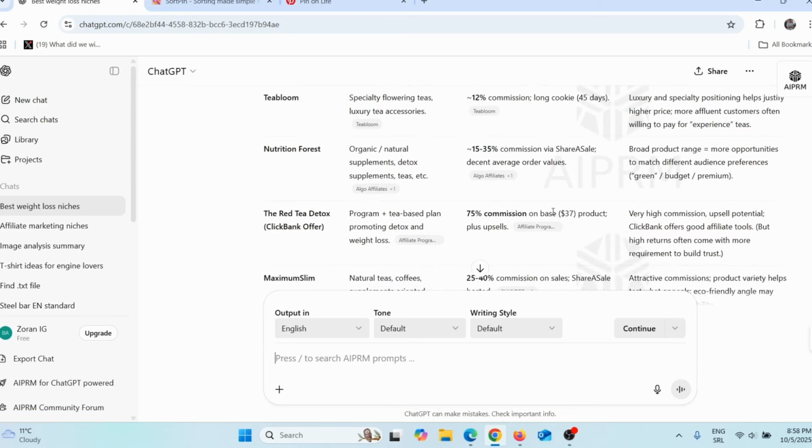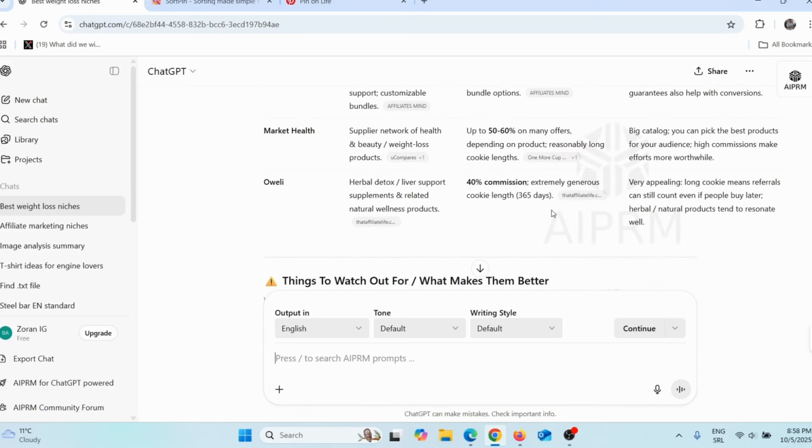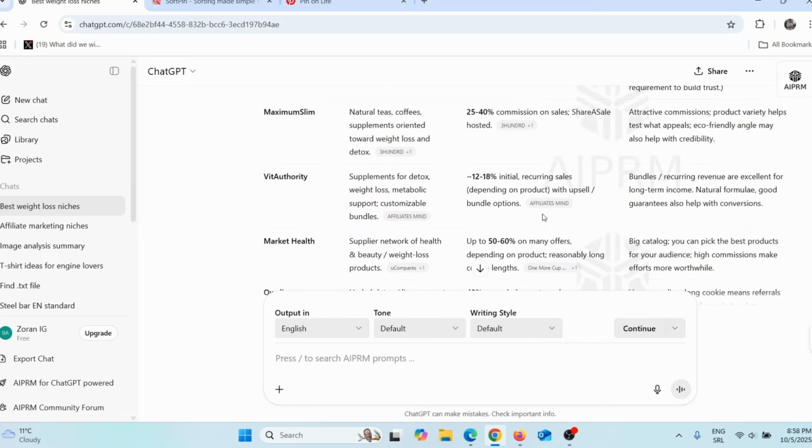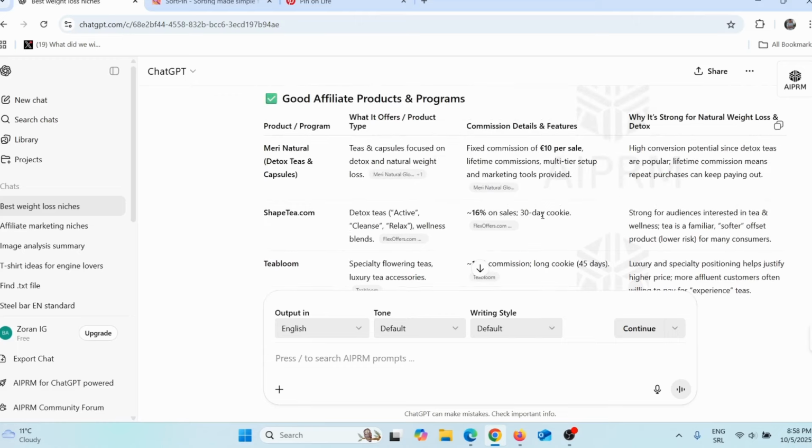And here you can see there are lots of these products. Some of these products are on ClickBank and Digistore24, so if you are a member of one of those affiliate marketplaces, you can find those products there and you can start promoting them. So now when you have your niche and when you found the products that you wish to promote, now you need to start your own blog or website.